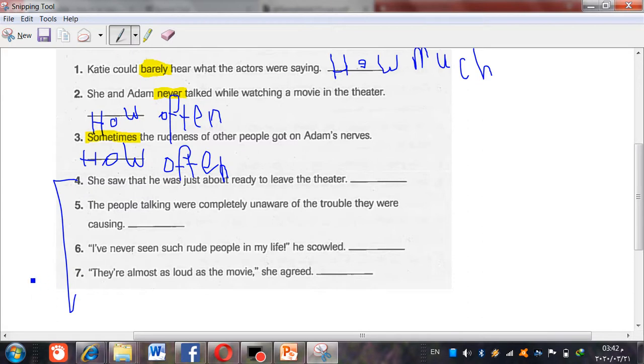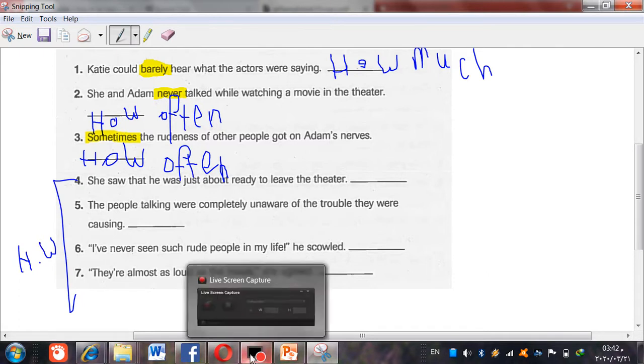This will be homework from 4 to 8, so pages 199 and 200 will be the homework for today. And I wish you all the best, and if there is any point that you can't understand, please communicate with me and send me your problems or your questions, and I will try to answer as soon as possible. Thank you, grade 5, and I wish you all the best. We'll see you later.